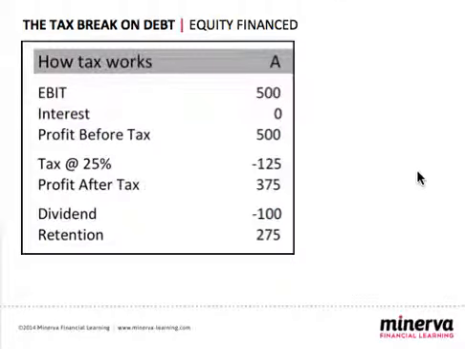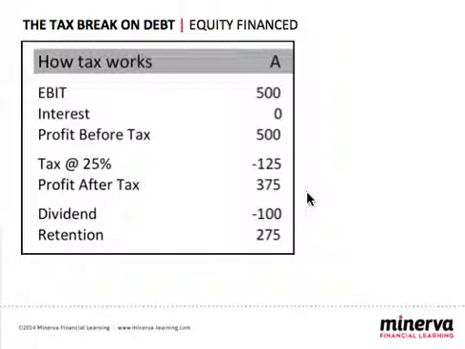Now let's have a look at the first example, which is equity finance. The EBIT is 500. There's no interest because there's no debt finance, so the profit before tax is 500. The tax on that profit at 25% is 125, giving us a profit after tax of 375. Now the suppliers of capital are paid a dividend in this case because they're equity holders.